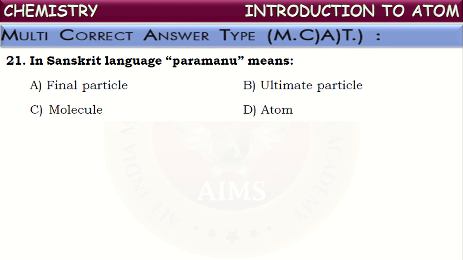Paramanus are nothing but atoms. So these are the ultimate particles or final particles of every matter. That was the proposal given by Maharshi Kanad. So here Paramanu represents the final particles or ultimate particles of every matter, which we now call atoms. So here we will get Paramanu, which represents the final or ultimate particle, which is also called an atom. These three will be correct answers.